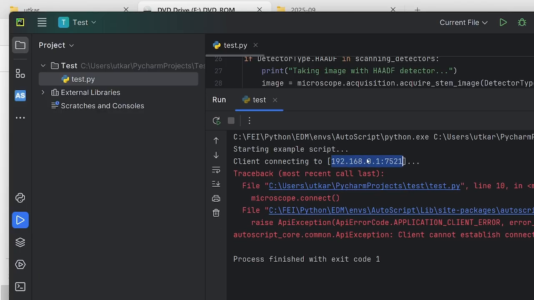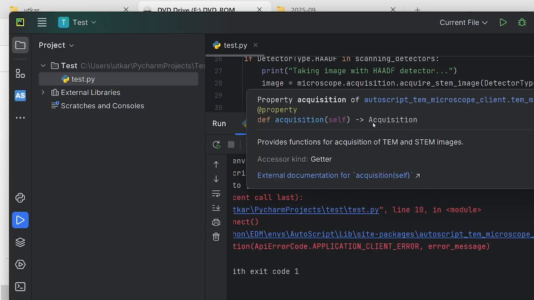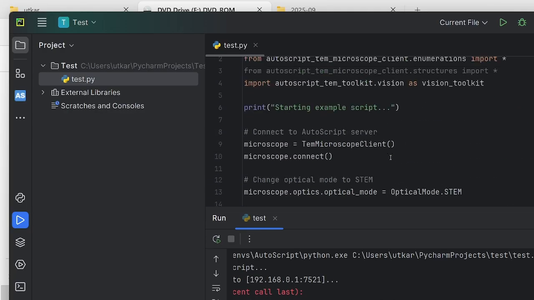It tried to connect, but the server could not connect to it, right? It happens due to this IP address. Ideally, this is the IP address which is by default, which works on the microscope computer. But since we are working in another computer, we have to change the IP value. And usually the IP value for these systems as you install is